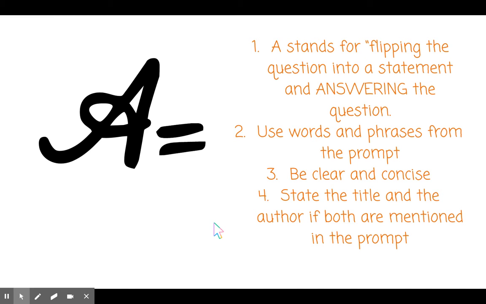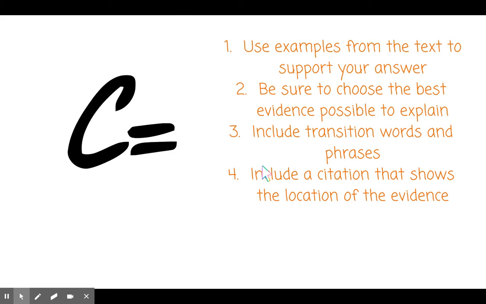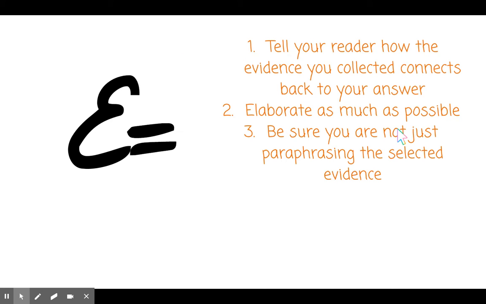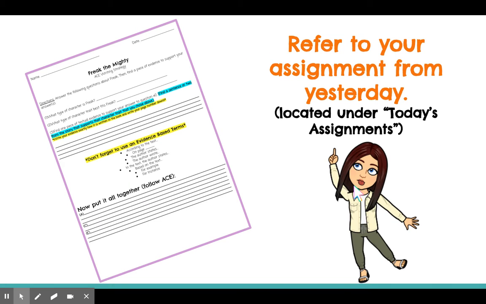When we look at ACE, A stands for flipping of the question into a statement and answering the question. C stands for citing evidence and making sure you include an evidence-based term, which is located at the bottom of your notes. E stands for elaboration of the evidence, so making sure that you tell the reader how the evidence connects back to your answer.